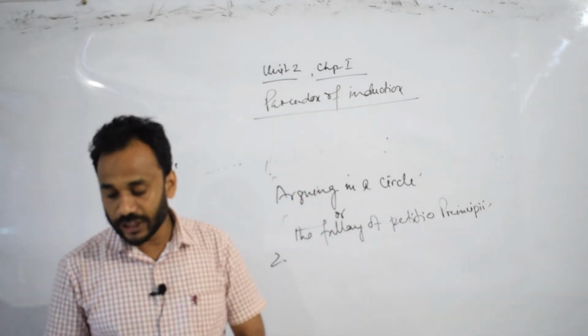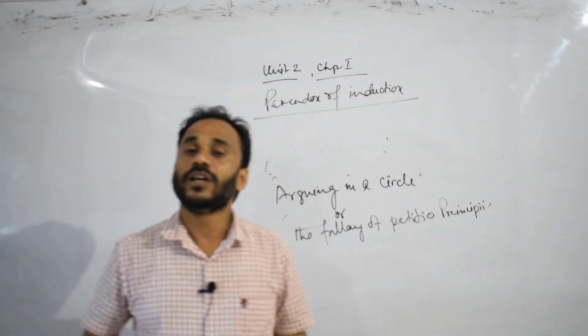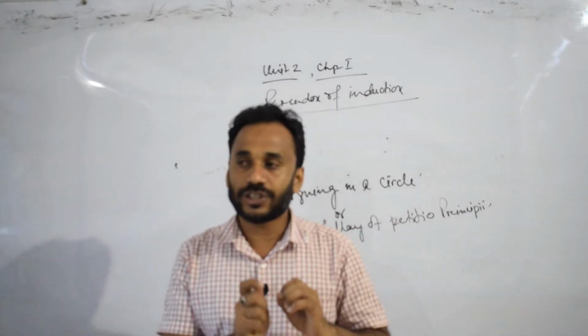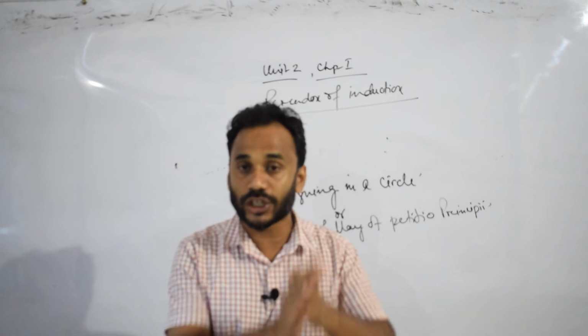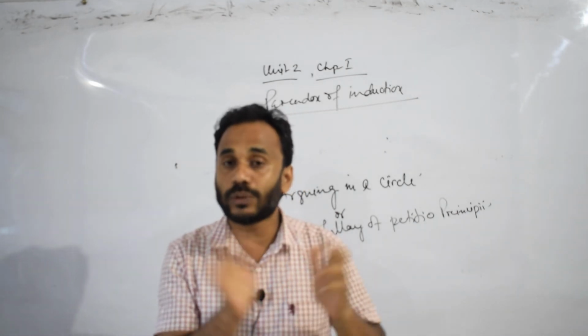The principle of the uniformity of nature cannot be the result of induction, because one thing is clear: the conclusion of unscientific induction is always probable, but the conclusion of scientific induction is always certain.